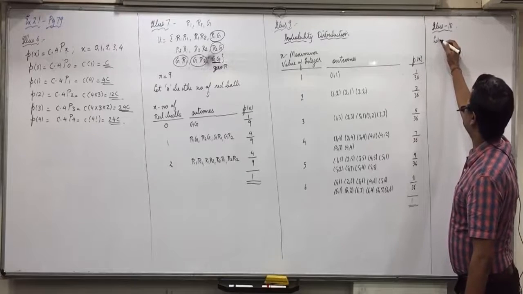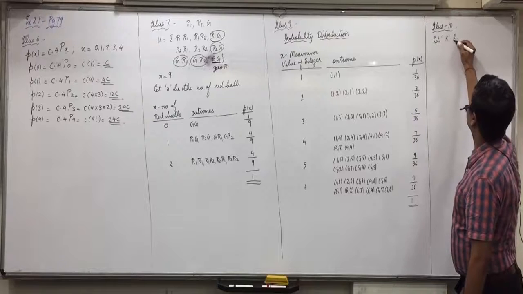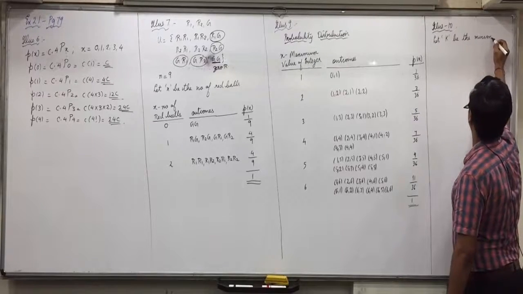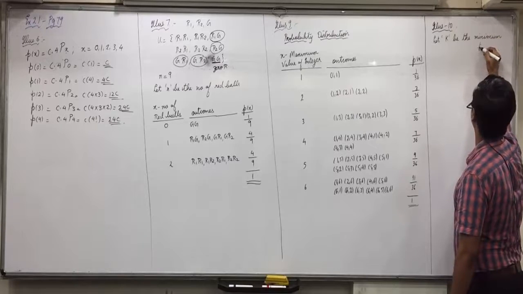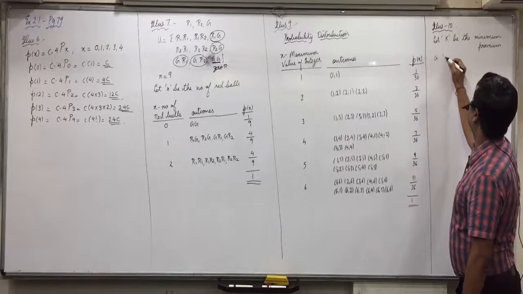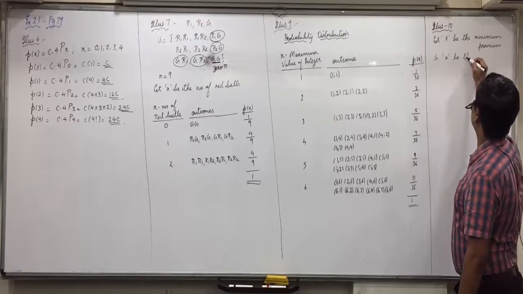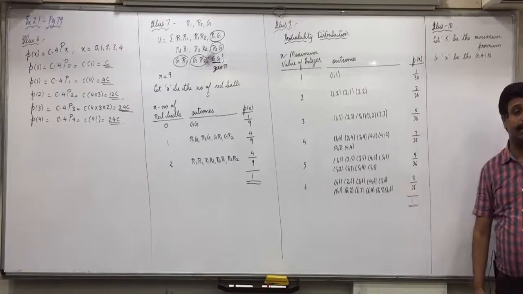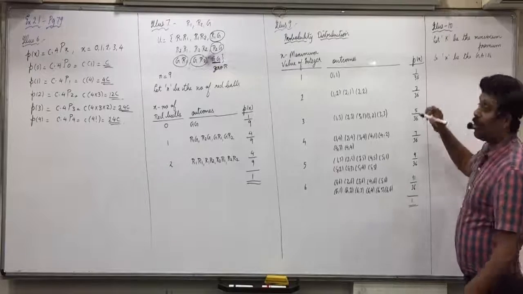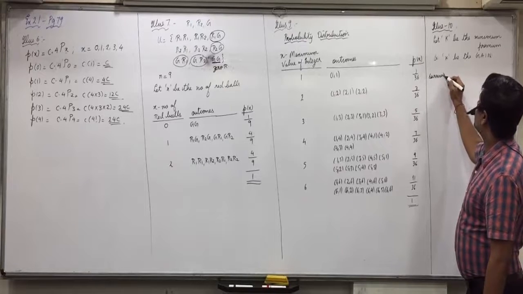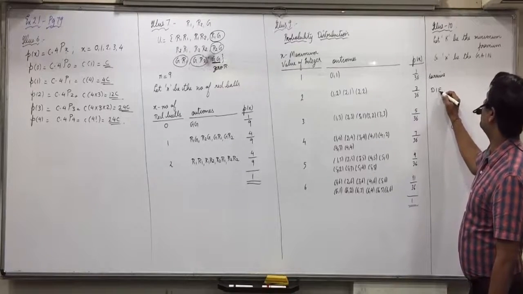It's not defined, so let K be the minimum insurance premium, and X be the gain, expected gain. Now two situations are there, either the man will survive or he will die.